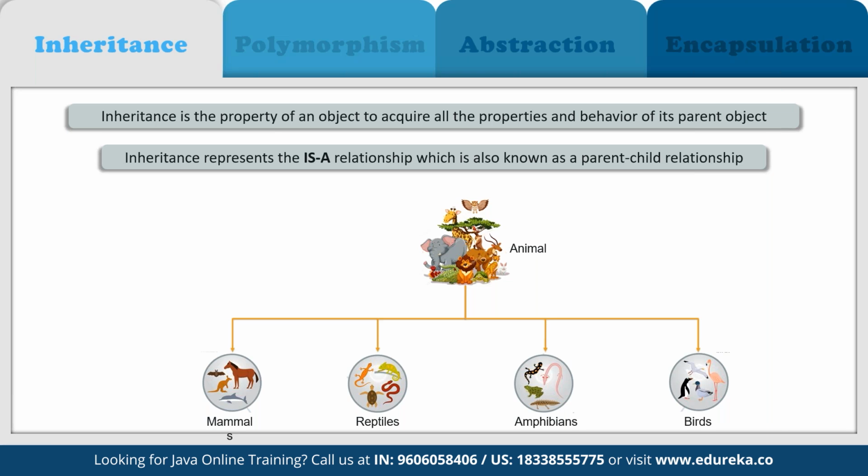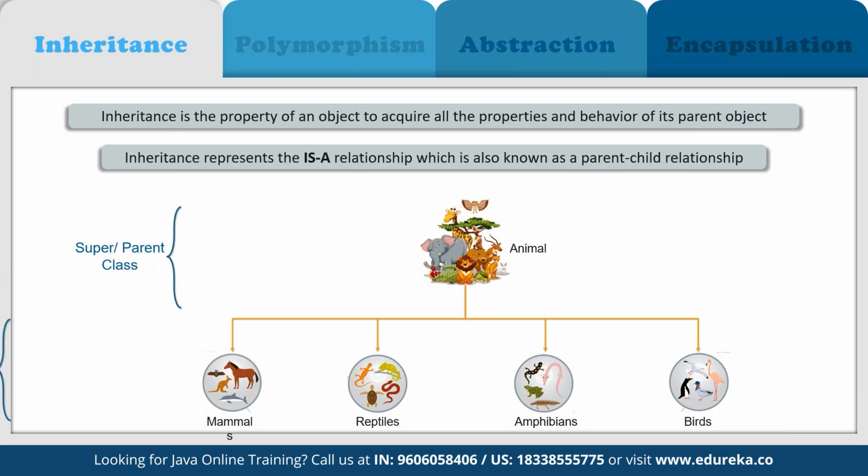Because if a property has been defined in a class or in a subclass, then that can easily be carried over to all the child components as well. Every child is going to inherit the properties from the parent component, and that's how we make sure that we don't have to rewrite the same thing again and again. We can easily inherit those components automatically from the parent itself. That's how it works here.